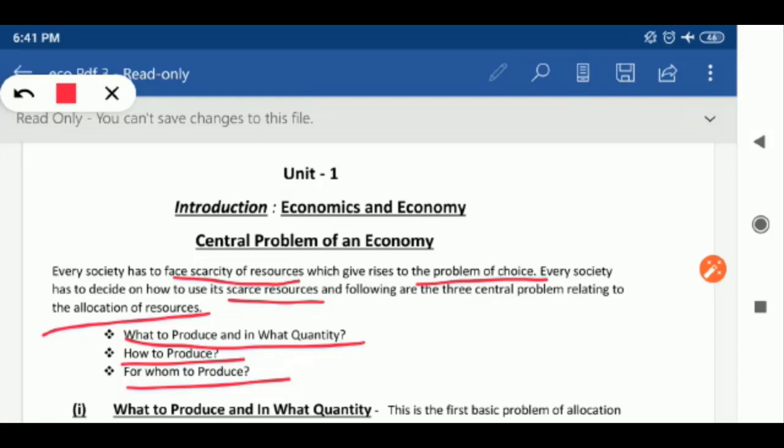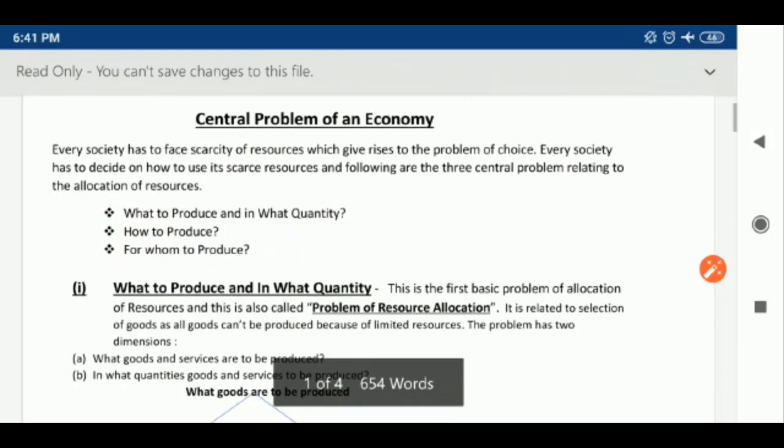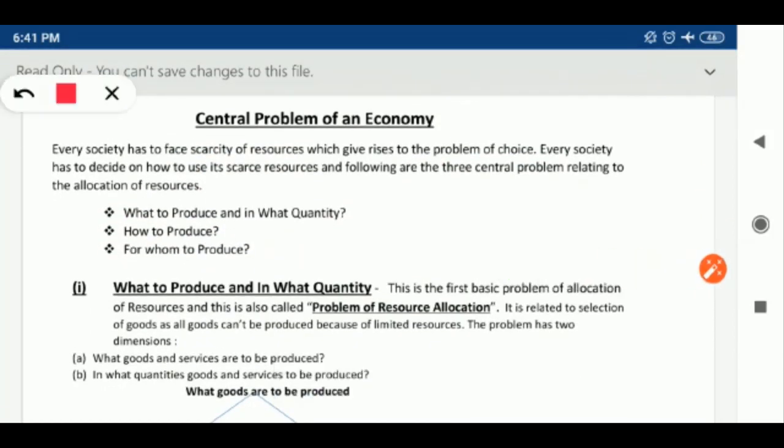Okay, let's discuss the first problem, that is what to produce, and in what quantity. This is the first basic problem of allocation of resources, and this problem is also called the problem of resource allocation.